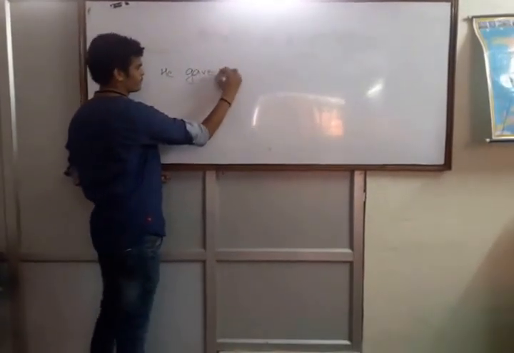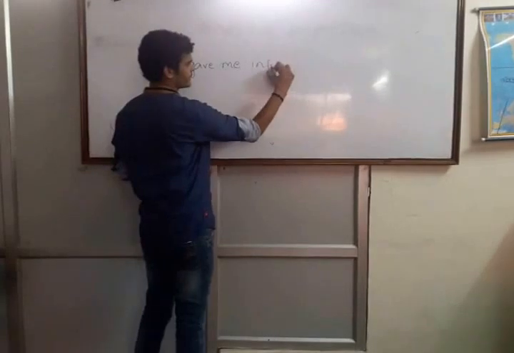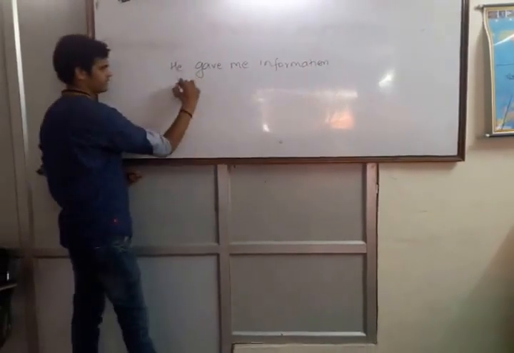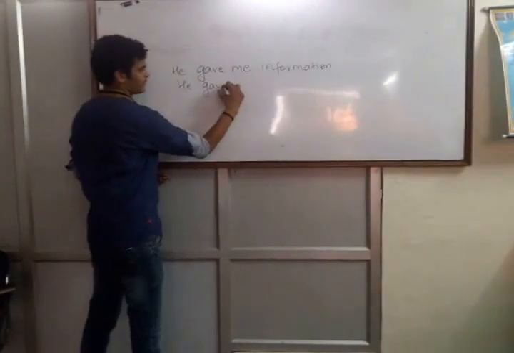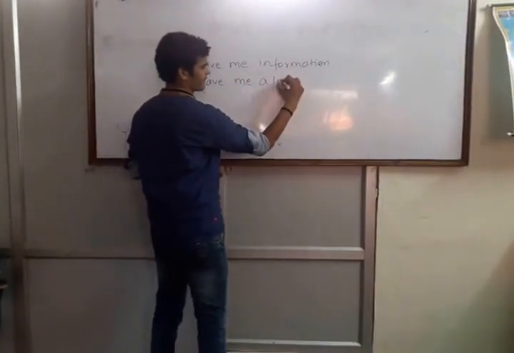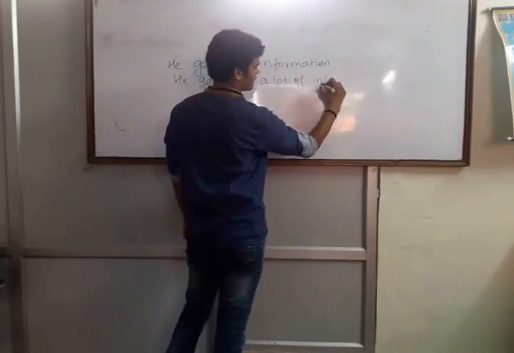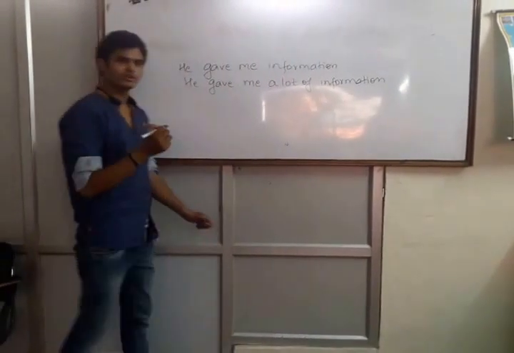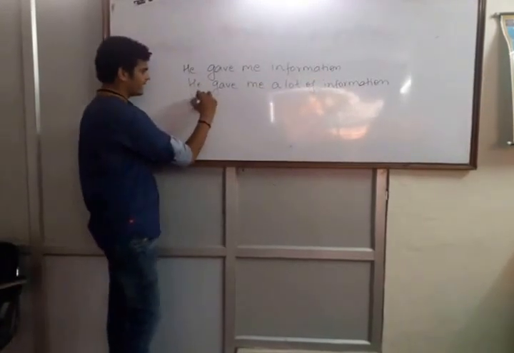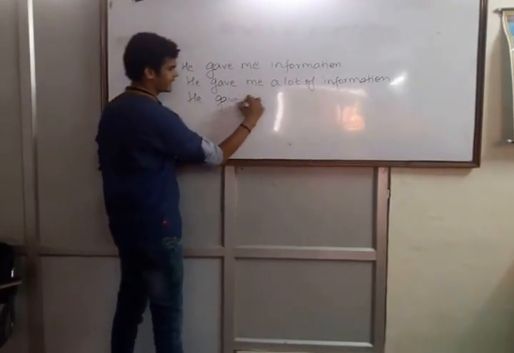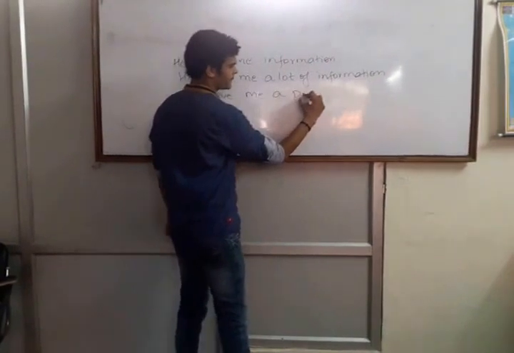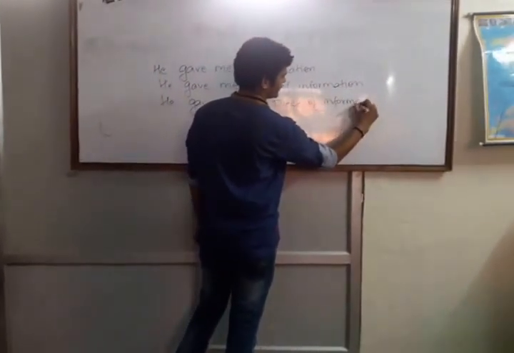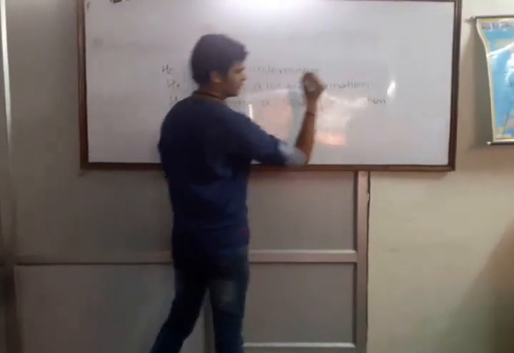Now the thing is, we can rewrite these sentences in many ways. We can write it as: He gave me information. This is correct. He gave me a lot of information. This sentence is also correct. Then we can write this sentence as: He gave me a piece of information.